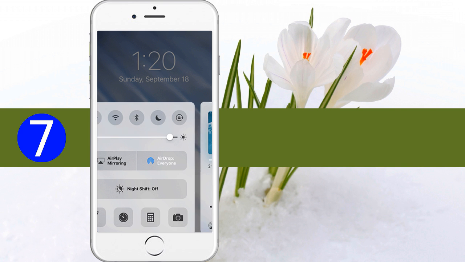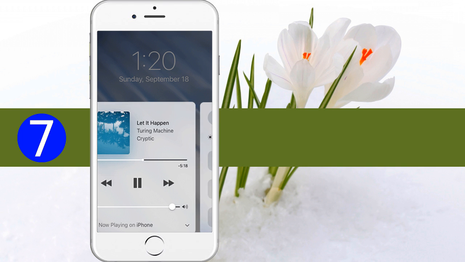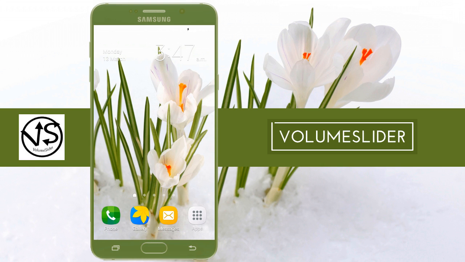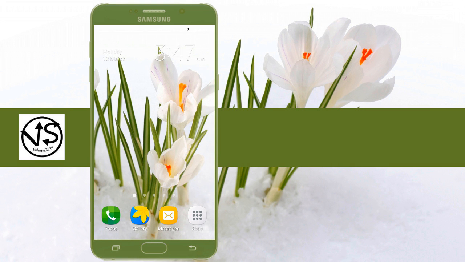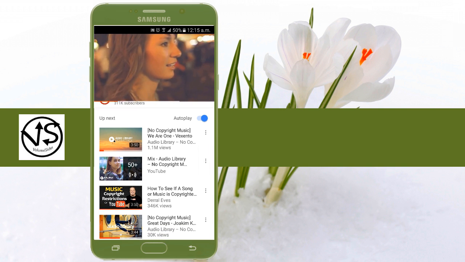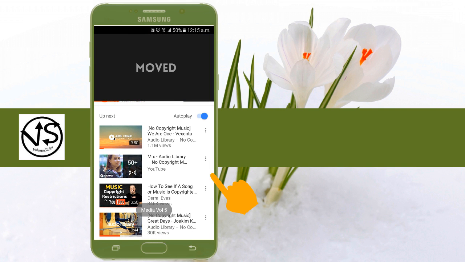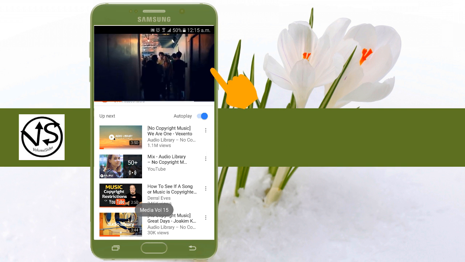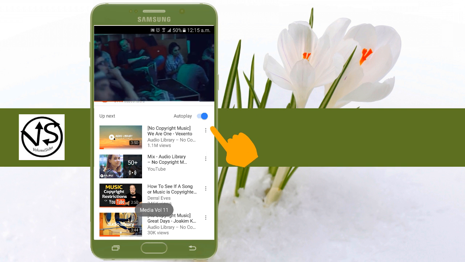One of my favorite apps is Volume Slider. One of my favorite options on iOS is the option to control volume from the control center. But unfortunately, there is no such option available on Android. And this is where Volume Slider comes in. What it does is let you adjust the volume by sliding the edge of the screen, and it does not require root access.